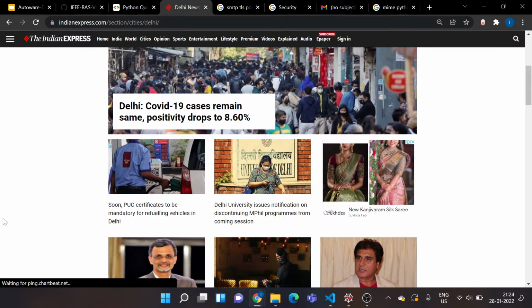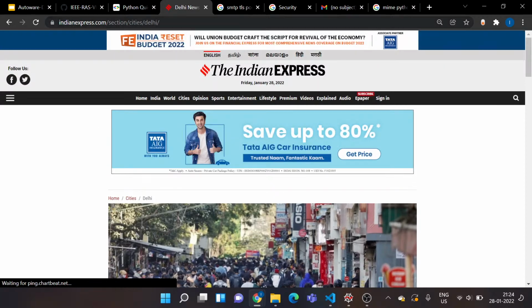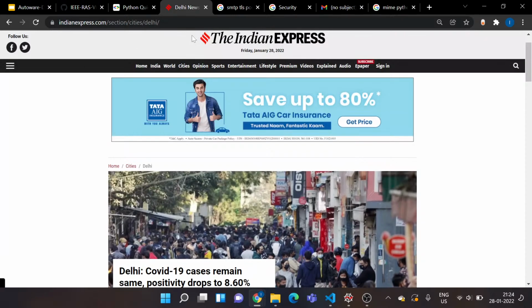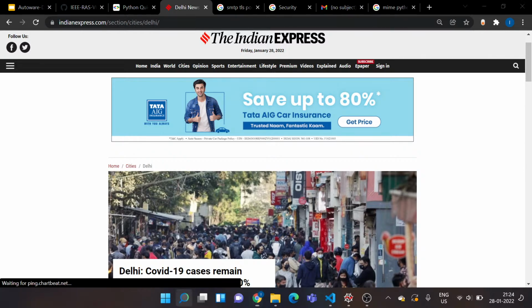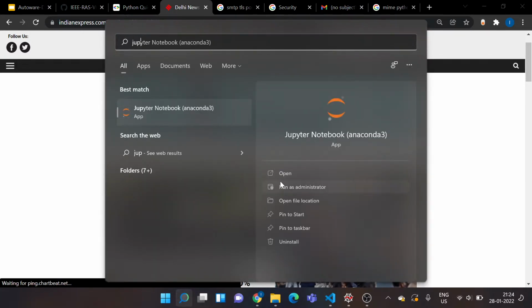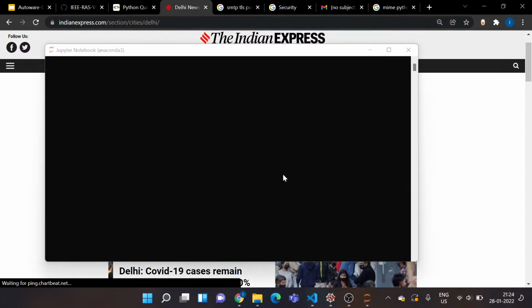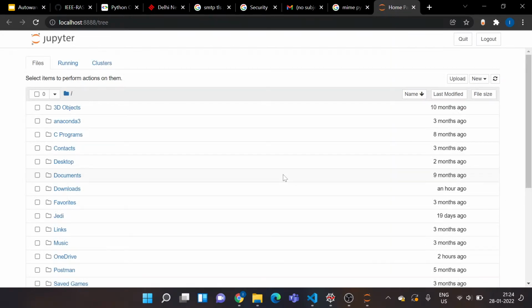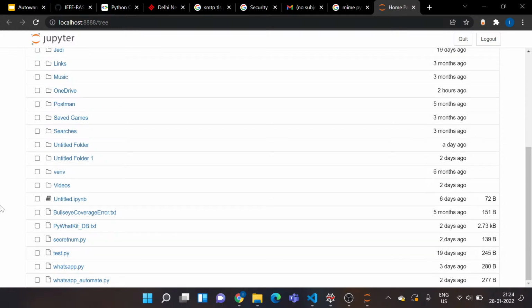For this project I'll be using this website called Indian Express, and I'll be scraping the headlines of what's happening in Delhi. So I need this URL. Now I want to show you that snippet of code and how it works. For that I'll open my Jupyter notebook, which is good for testing small snippets of code. I'll check my code there, and once we are done with that, I'll copy that code into my Visual Studio and automate it.